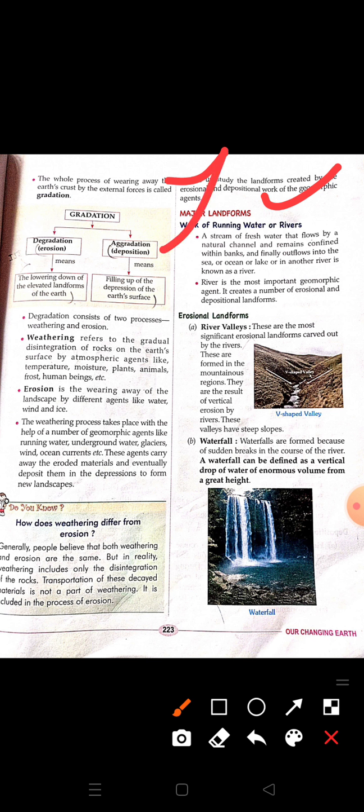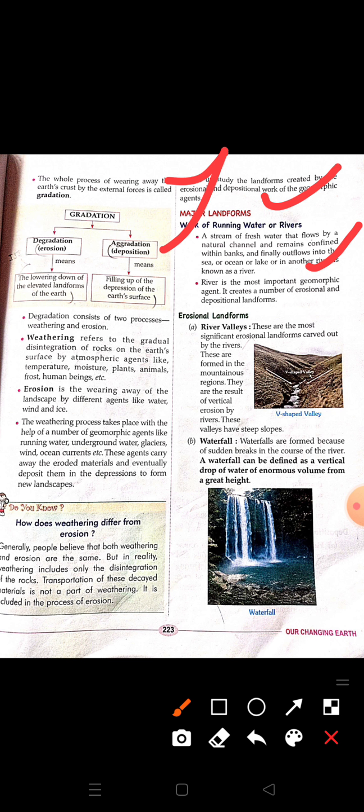A stream of fresh water, this flows by natural channels and remains confined within banks and finally outflows into the sea or ocean or lake or in another river is known as a river. So this is the definition of river. When a stream of fresh water flows and finally overflows to a sea or ocean or to another river, that is known as a river.